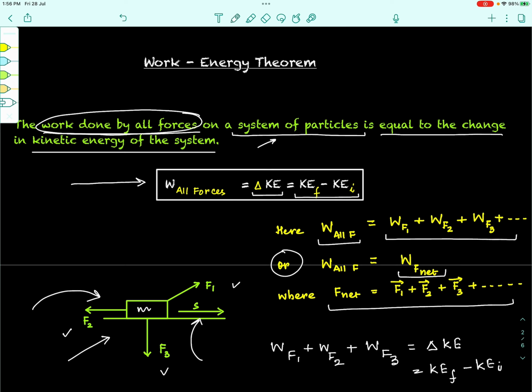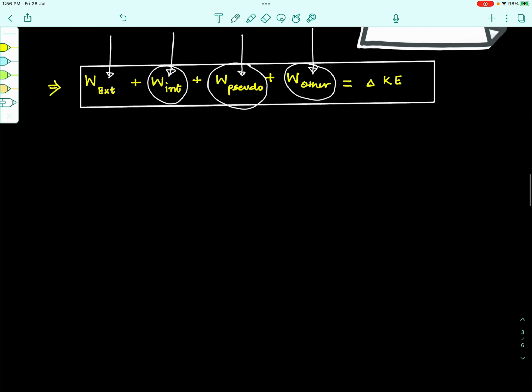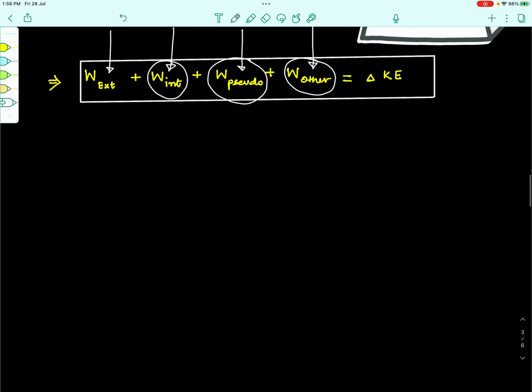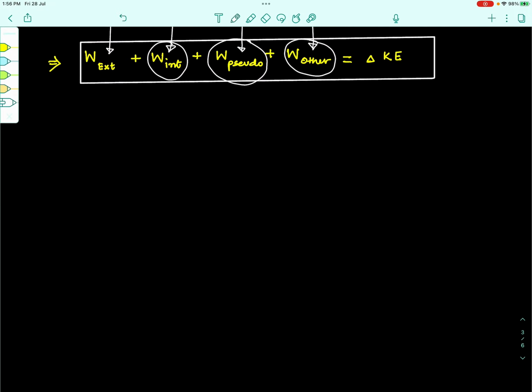So, having understood the statement of the work energy theorem, let us look at a couple of examples to get comfortable with using this theorem in questions, and we will see how using this theorem makes the solution easier in comparison to the usual method that we tend to use to solve the same question. I will just take a couple of simple questions which we can do otherwise also through other means, but using the work energy theorem will simplify them. Let us look at them.